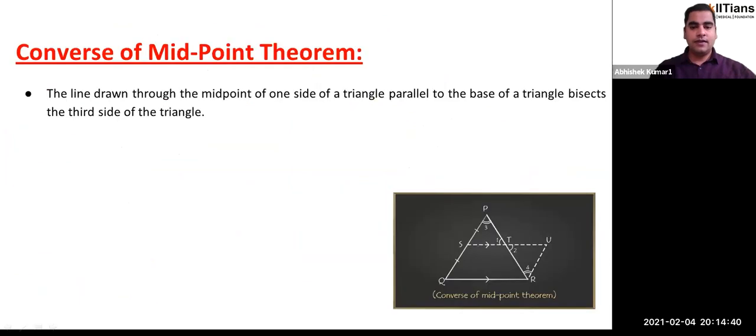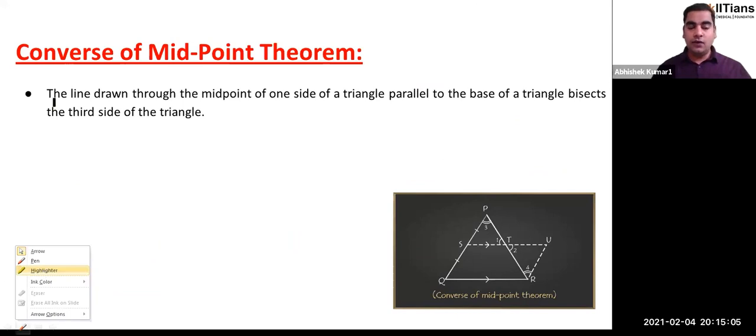All right. So here we have the second theorem, which is actually the converse of the first theorem, the converse of the midpoint theorem. So the result which we proved in the midpoint theorem will be given to us here, and the result which was given to us in the midpoint theorem, that we have to show here. You can read the statement to understand that.